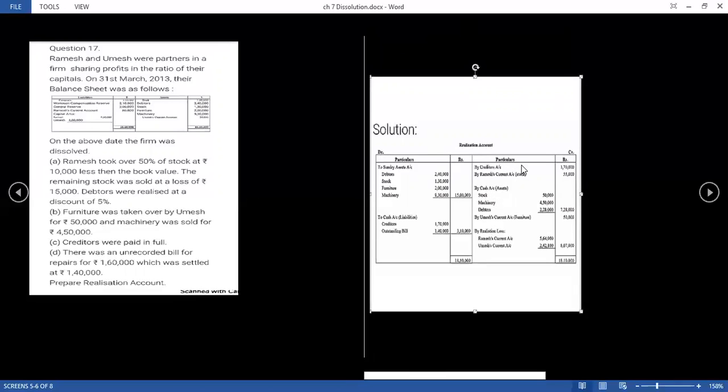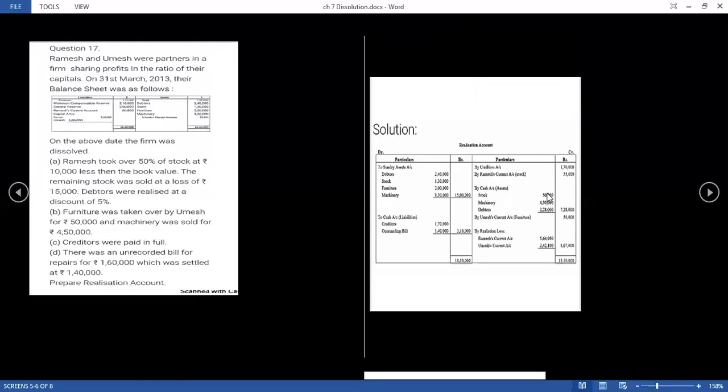So if we deduct 65,000 minus 10,000, it comes to 55,000. So he has taken it in the name of Ramesh's current account, because they are maintaining the current account. So 55,000 with the name of Ramesh's current account. We have mentioned it here; you can mention capital account also. Then the rest of the stock will come with the name of cash.